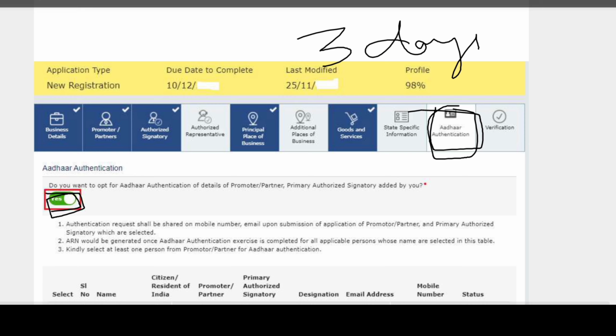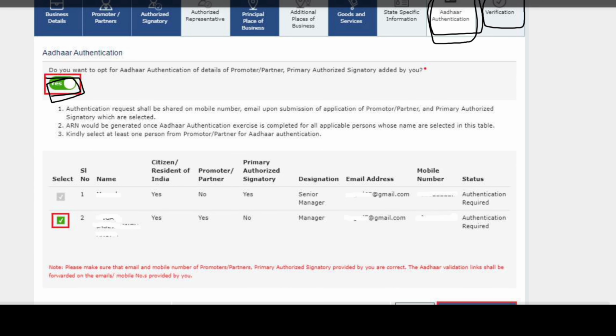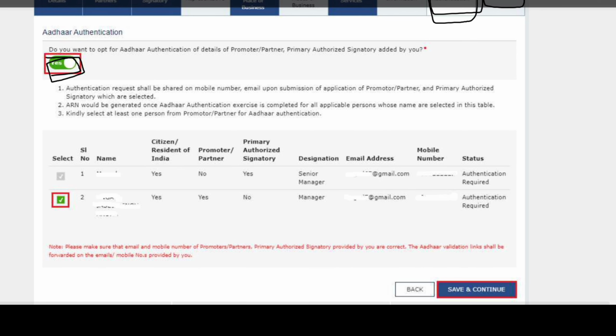This whole process will be done after applying for verification only. I have already made a practical video on Aadhaar authentication. I am attaching the same in the description. Please check. So you have to enter the details, and you have to select with whom you need to do Aadhaar authentication. You can have more than one director if it is a company, so you have to select the proper authorized person. Based on that, the Aadhaar authentication hyperlink will go to his email ID only, and after that you have to click on save and continue.